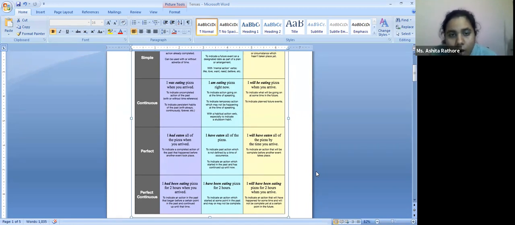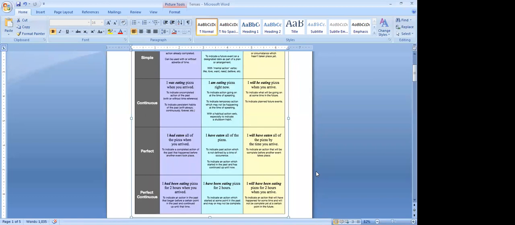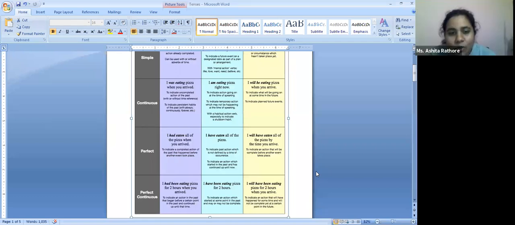It's done. You have used the simple past tense. Yes, ma'am, like 3 or 4 times. Yeah. So try and use, you all can see the image in front of you. So you have the 4 tenses. Now you have already used simple past. Try and use something between past continuous, past perfect, or perfect continuous. Try and frame a sentence.